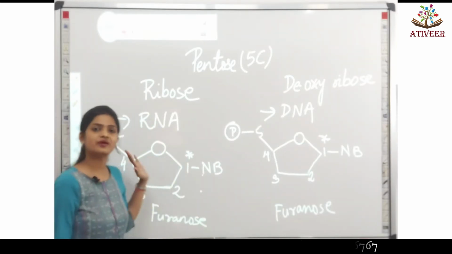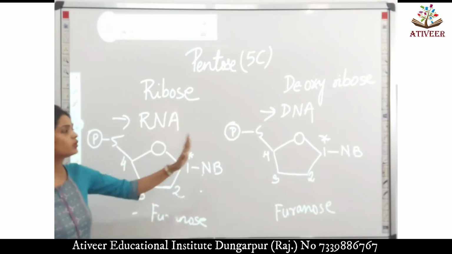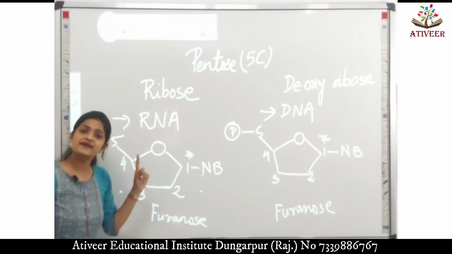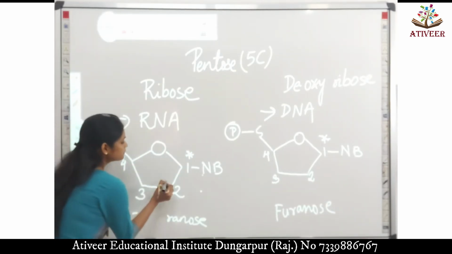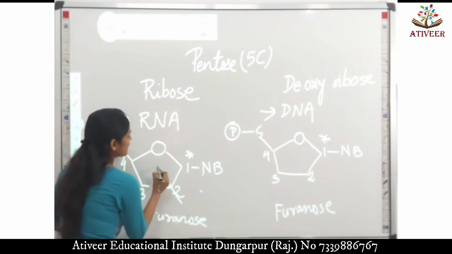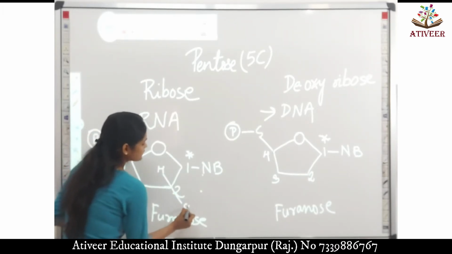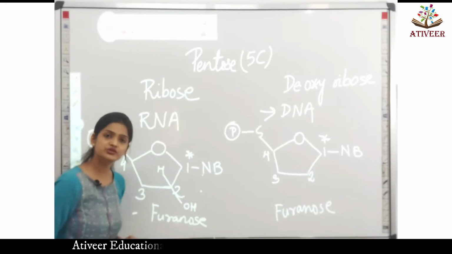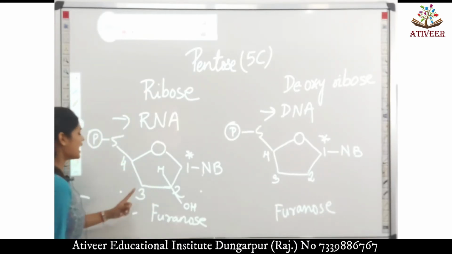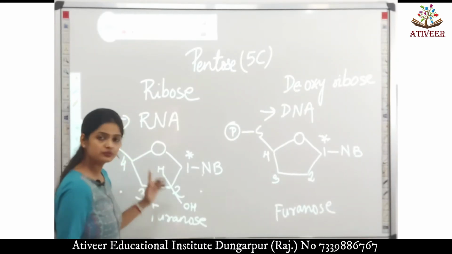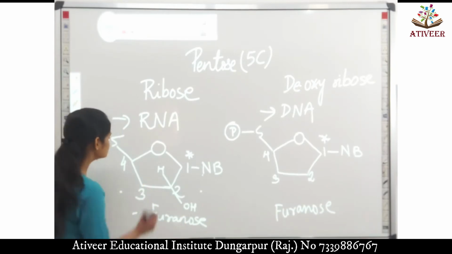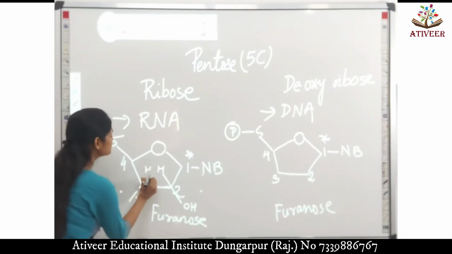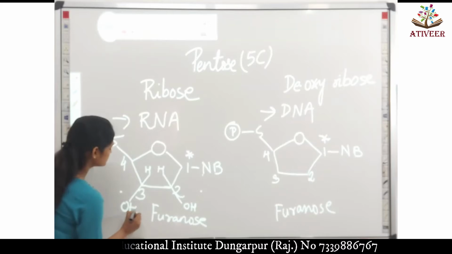Now let's look at what is present on carbon number 2 and carbon number 3 on both the sugars. In case of ribose sugar, at carbon number 2, we have a hydrogen and a functional group, the OH or the hydroxyl group. At carbon number 3 also we have a hydrogen and a hydroxyl group.